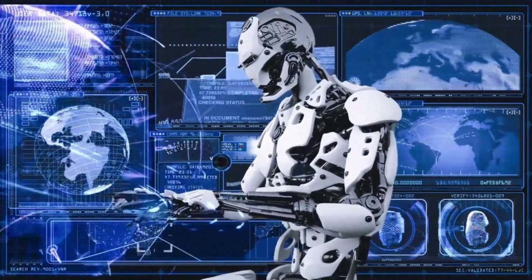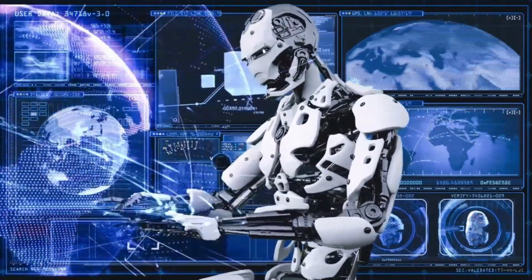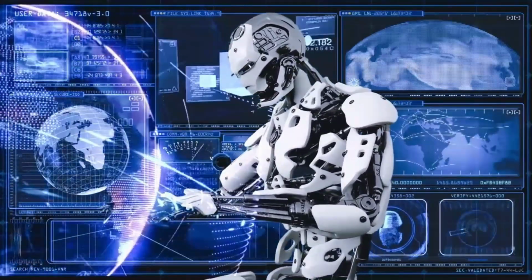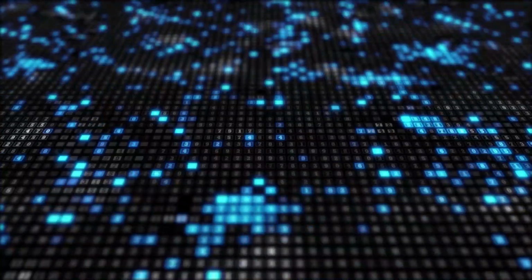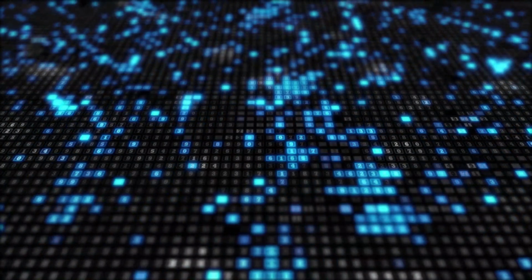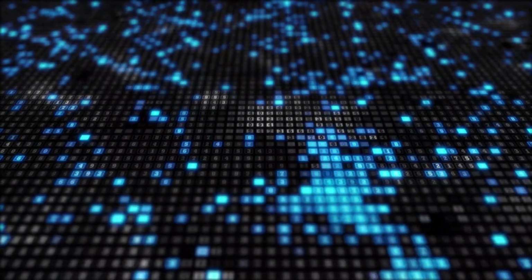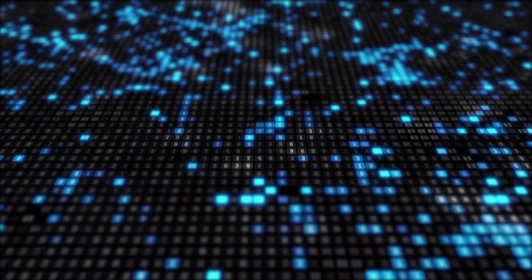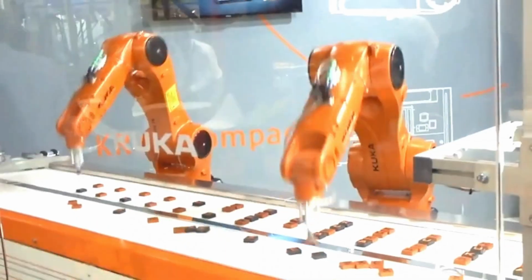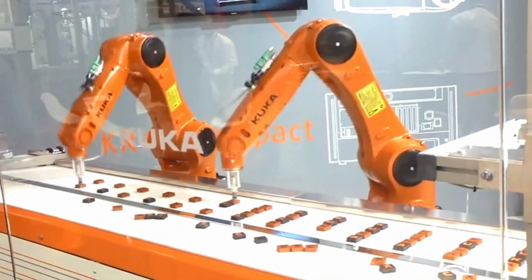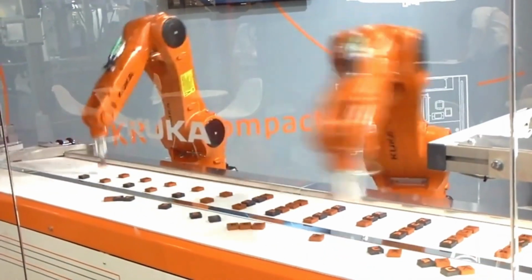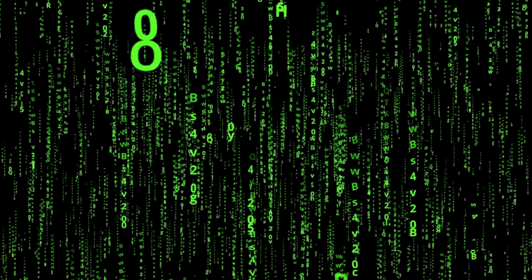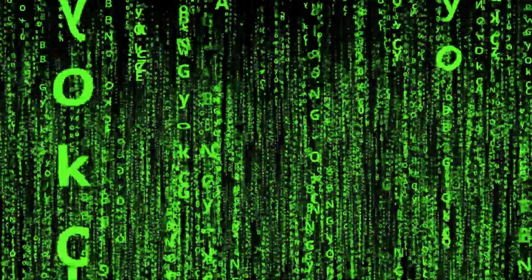Artificial intelligence, AI, is one of the fastest developing areas of modern technology. It involves the creation of computer systems that can perform tasks that typically require human intelligence, such as speech recognition, decision-making, and problem-solving. AI systems are trained using massive amounts of data and algorithms to simulate human thought processes and can continually learn and improve over time.